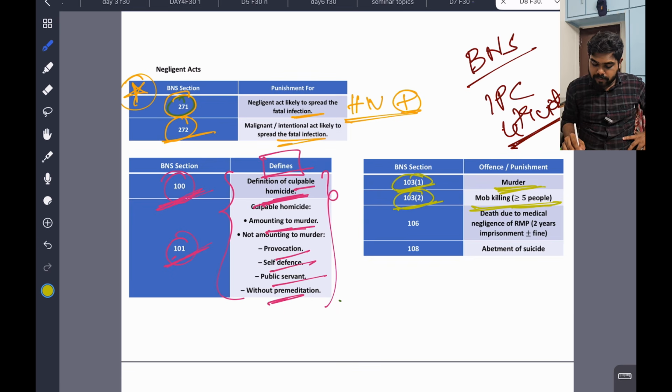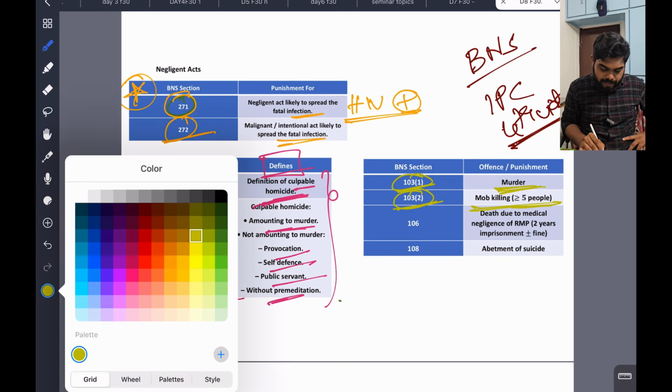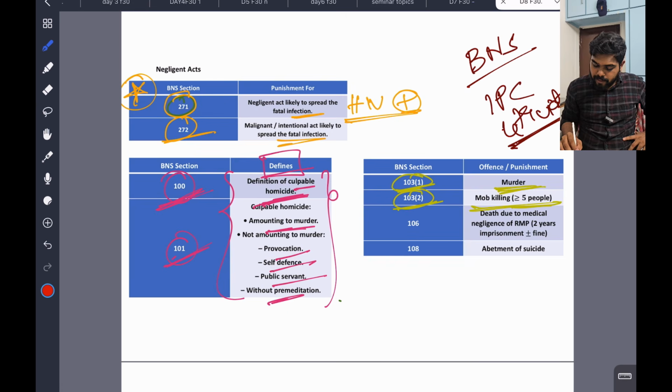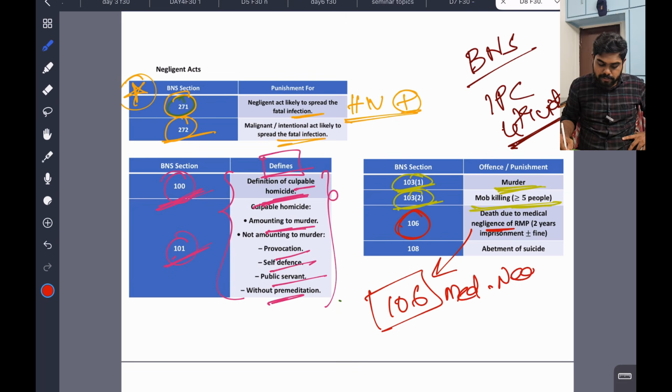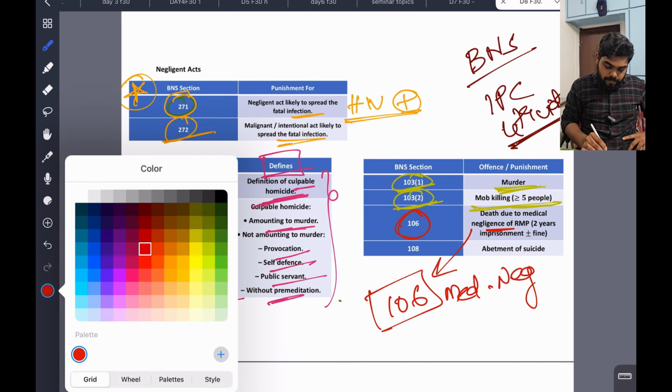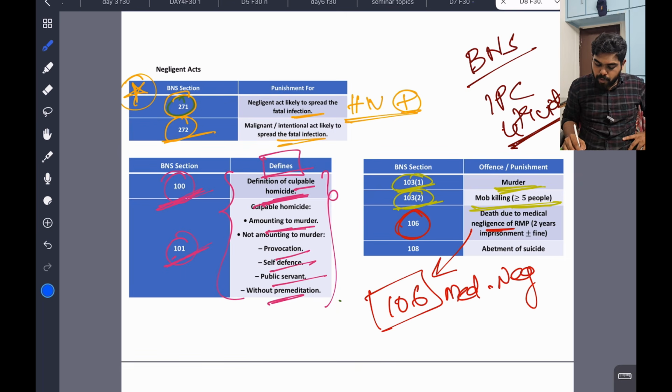And 106 and 108. 108 is abatement of suicide. 106 is death due to medical negligence of RMP. See, death due to medical negligence, this is very important for us. 106, death due to medical negligence. And 108, abatement of suicide.